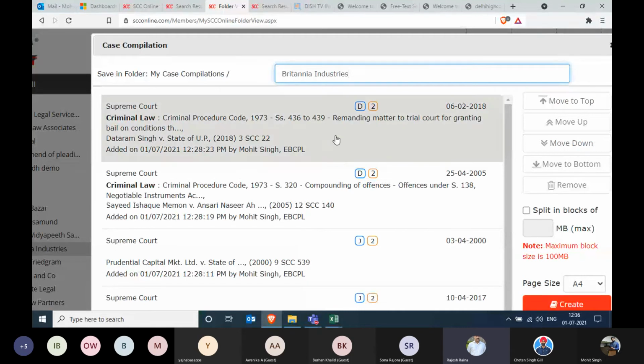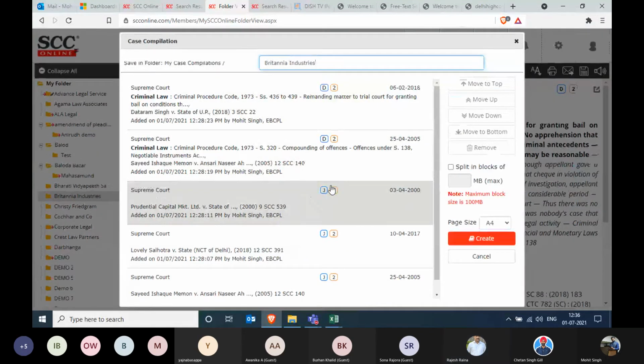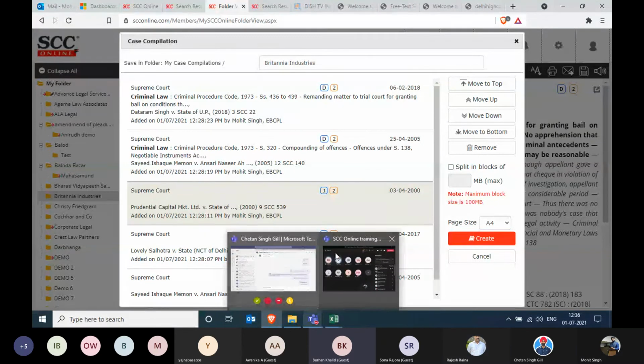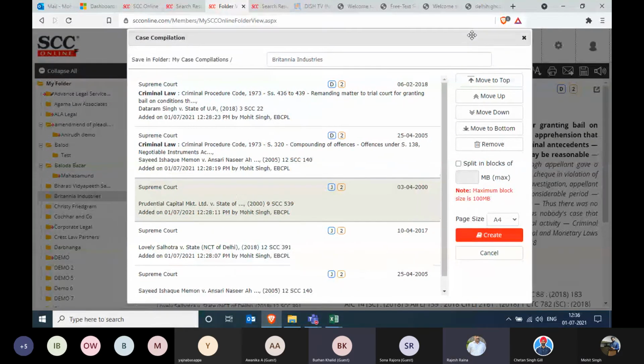It's already created. Burhan sir, you have a query? Actually, my screen is not moving. I don't know why. The shared screen. Yeah, now it has, sir. Okay, we were talking about the case compilation part.